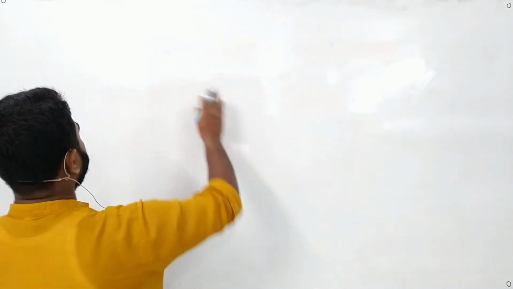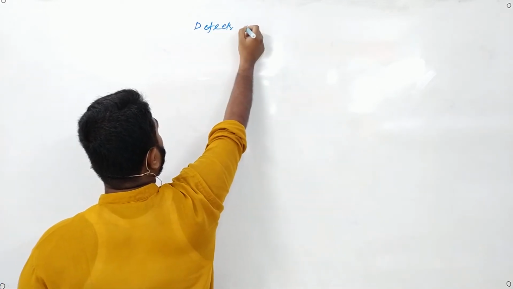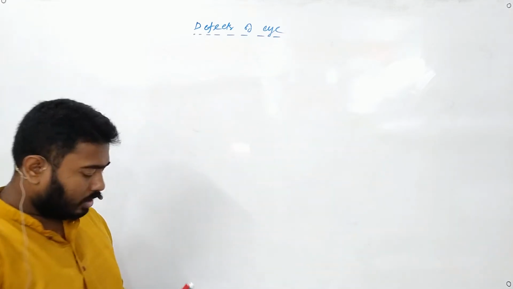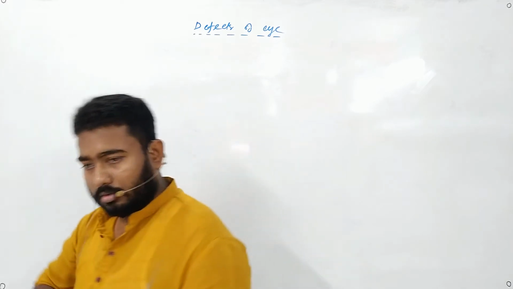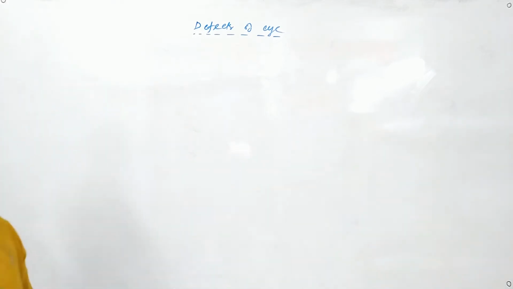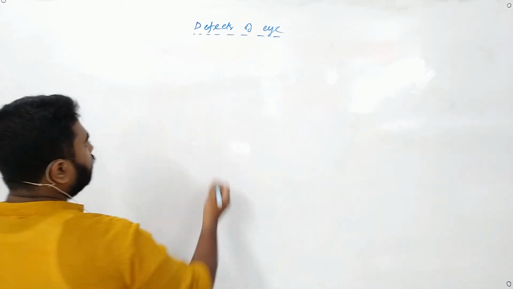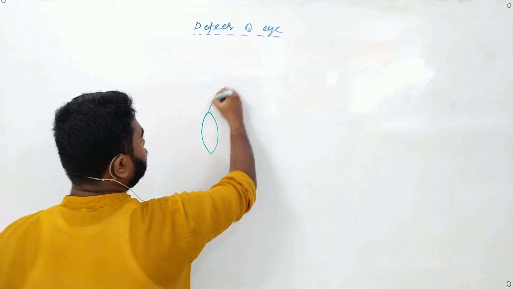Today we will start from defects of the eye. There can be a lot of defects in our eye. It can happen that I am having my eye lens here and this is my eyeball.